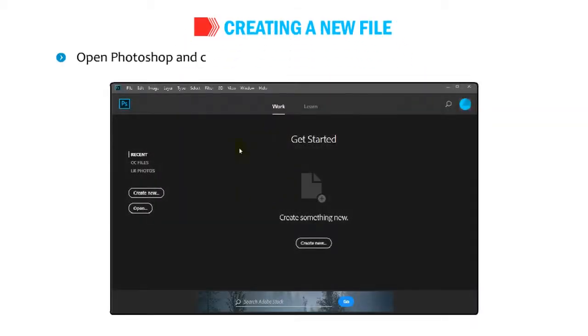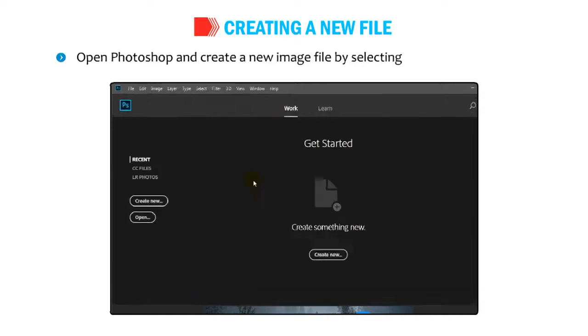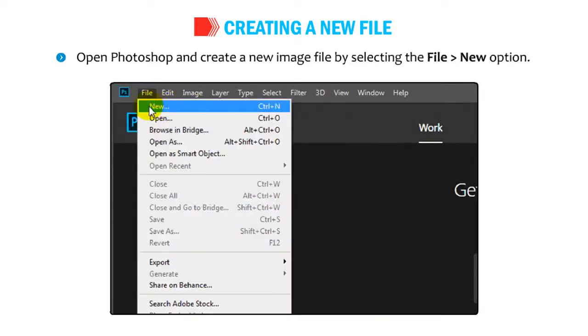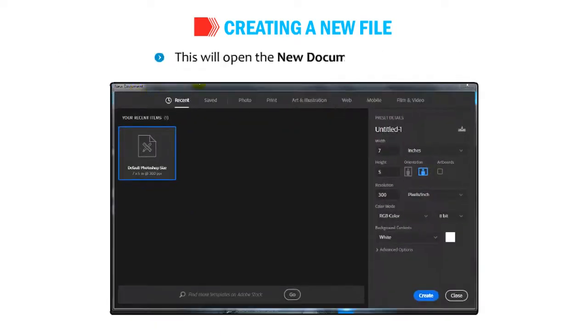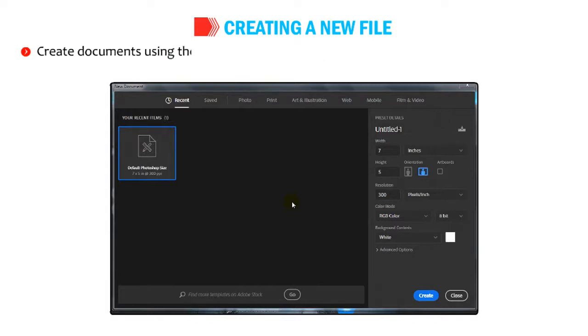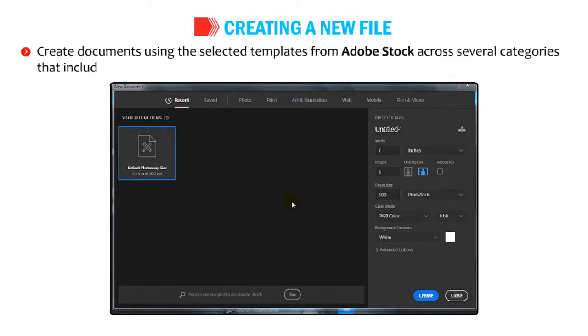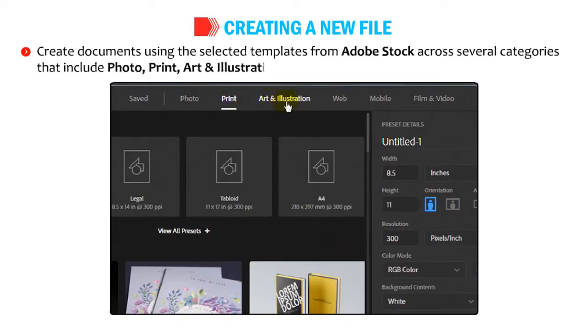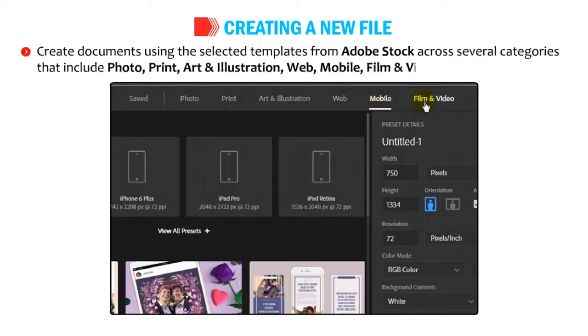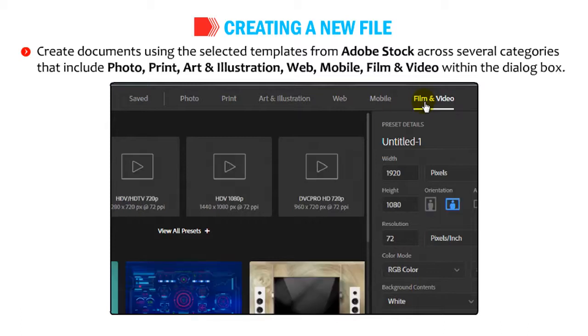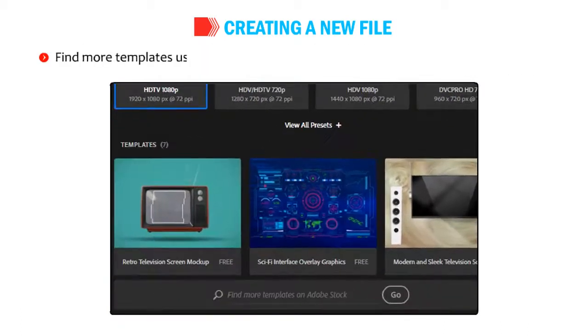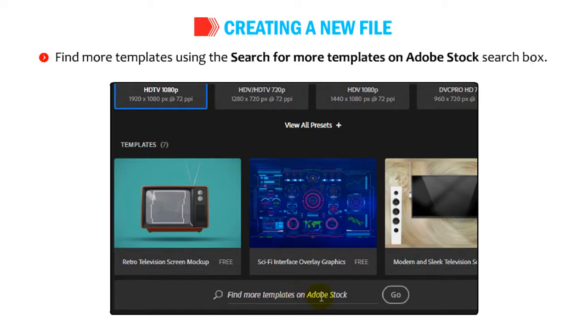Open Photoshop and create a new image file by selecting the File then New option. This will open the New Document dialog box. This dialog box allows you to create documents using the selected templates from Adobe Stock across several categories that include photo, print, art and illustration, web, mobile, film, and video within the dialog box. Find more templates using the Search for More Templates on Adobe Stock search box.